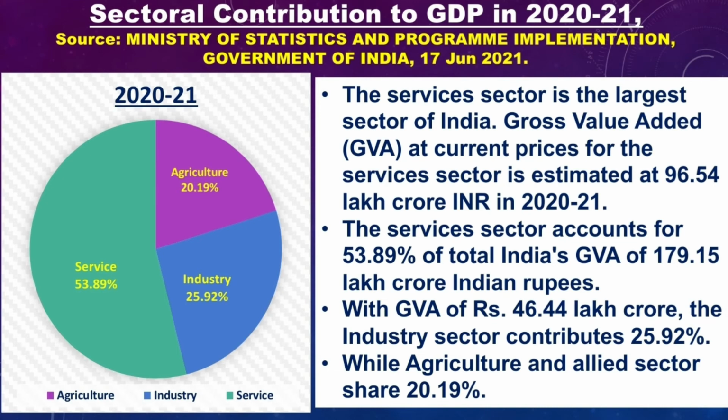Gross value added at current prices for the service sector is estimated at 96.54 lakh crore rupees in 2020-21. The service sector accounts for 53.89% of India's total gross value added of 179.15 lakh crore Indian rupees. With GVA of 46.44 lakh crore, the industrial sector contributes 25.92%, while the agricultural and allied sector share is 20.19%.